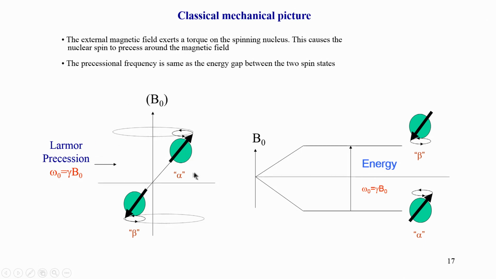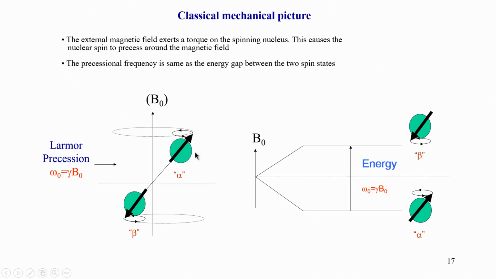In the classical picture, this is something which I will not derive in this part; it was done in the previous course, and it is also available in textbooks. The result is that a nucleus which is spinning has two types of motion. One is the spin, which we called half h cross, the I value, which was half for hydrogen. So, we can think of it as a spinning nucleus. Now, the nucleus also starts moving around the magnetic field, and that is called Larmor precession.